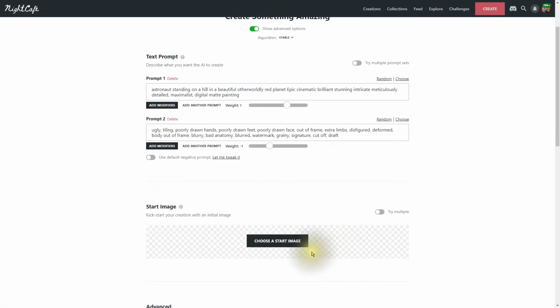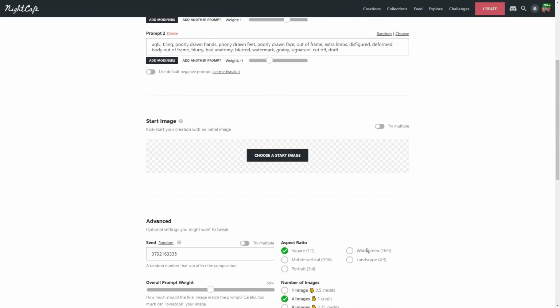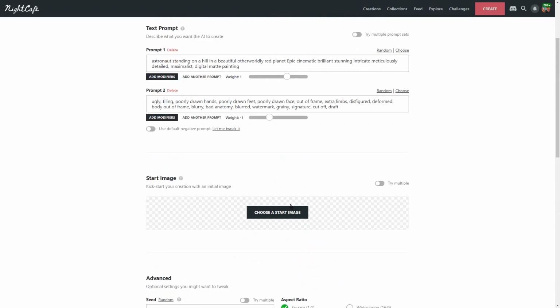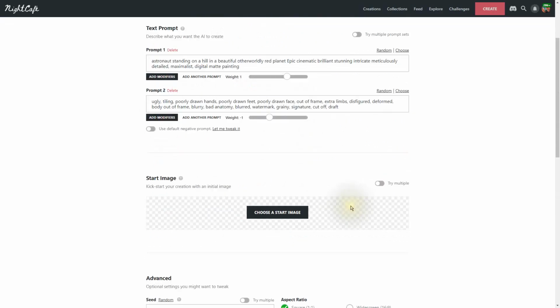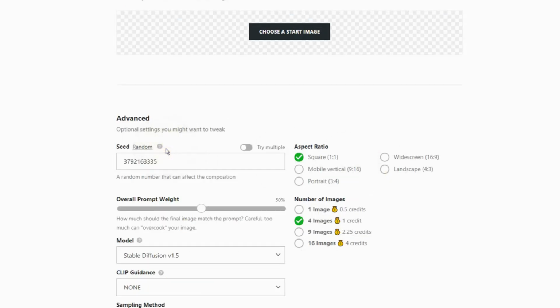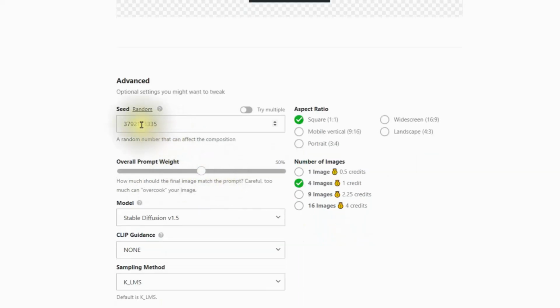And we can start with a start image, but I'm not going to do that. And then down here for the advanced work, notice this is the basic work under the stable algorithm. But for the advanced options, I'm just going to use a random seed. Not going to worry about that. But the prompt weight, I'm going to bring it up to, let's go 80%.